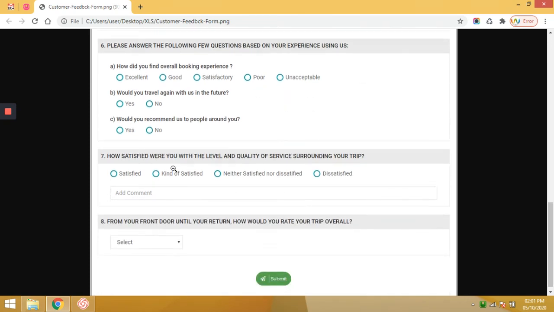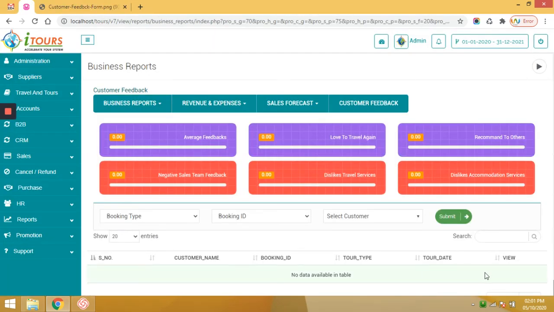Once this form is submitted, it will reflect in the sections user-wise or customer-wise, so the admin can filter it and make amendments to these services. Here are the widgets like average feedback, love to travel again counts, recommend to others counts, negative sales team feedback, dislike travel services, and dislike hotel services. So this is important to improve the tour operator's internal processes. So this is all about the business report.